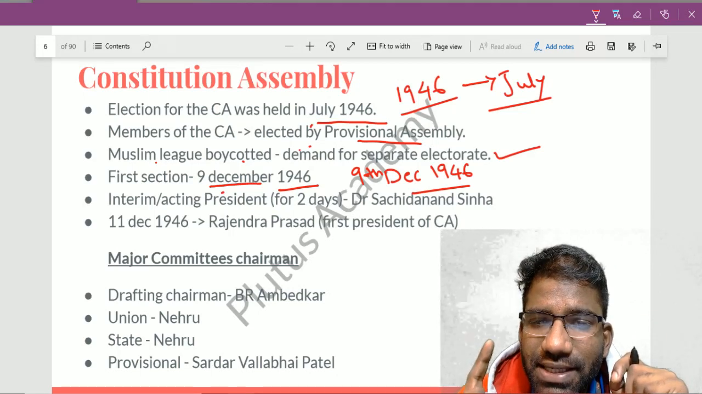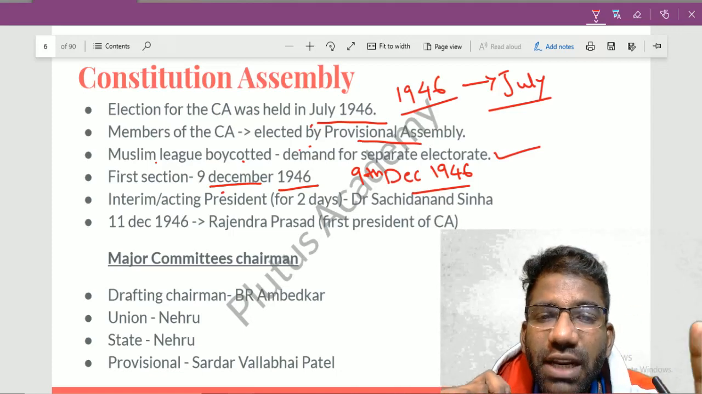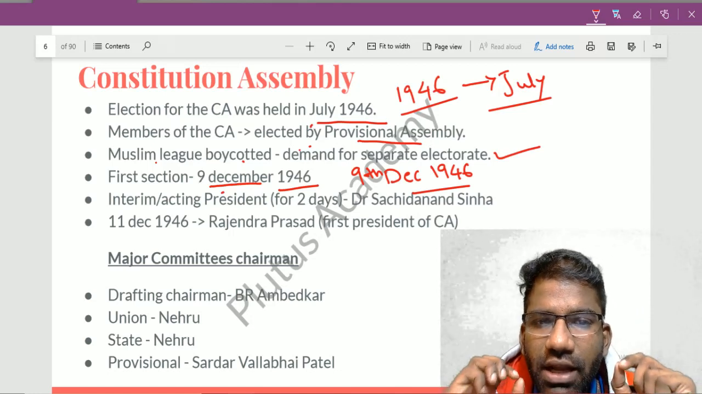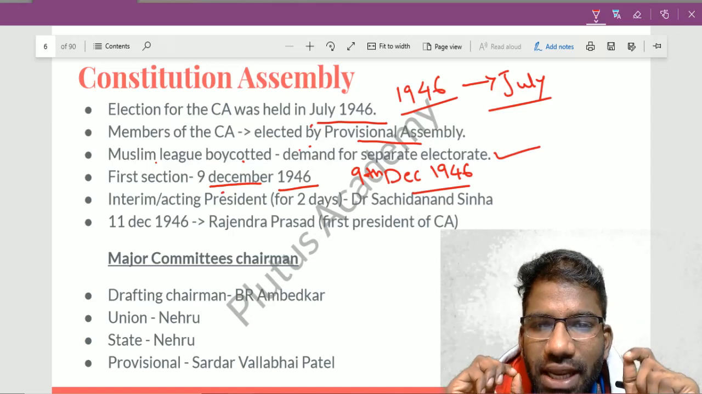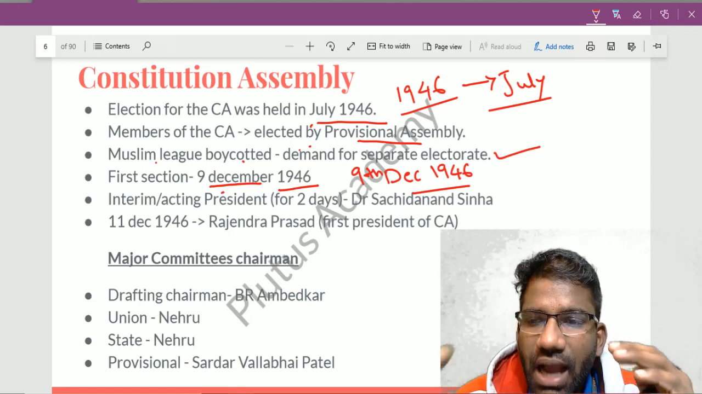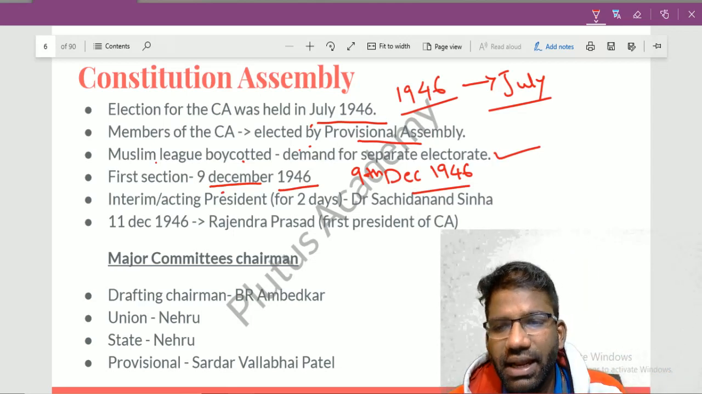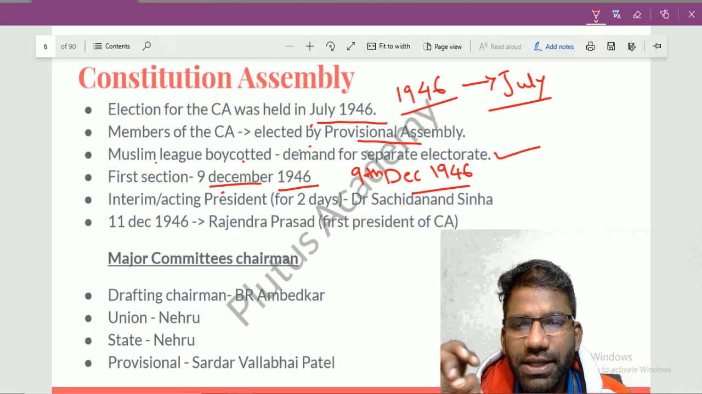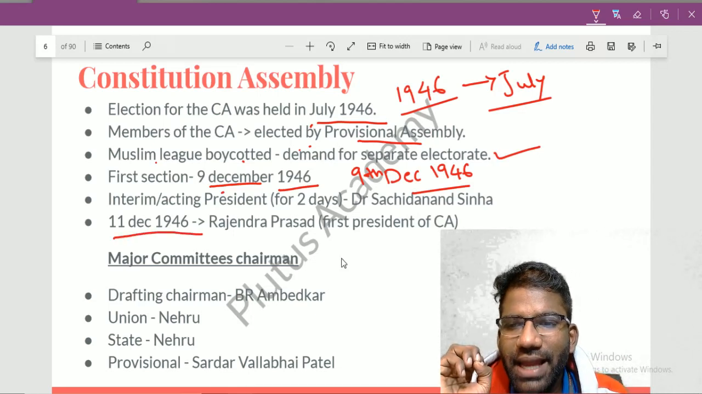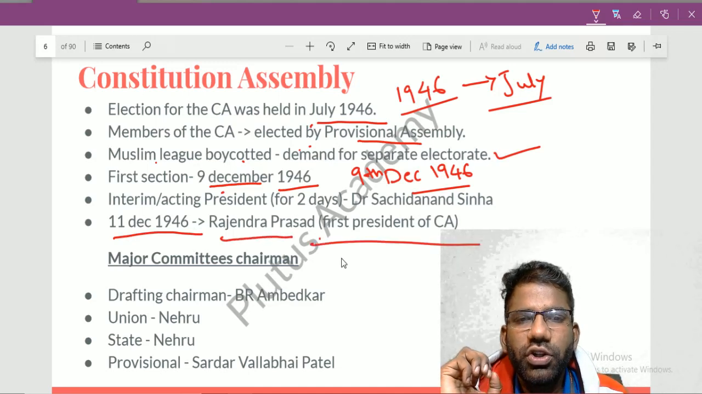The interim president was selected for 2 days, and the first interim president of the Constitution Assembly was Dr Sachidanand Sinha. After the first meeting on 9th December 1946, the election procedure to elect the president of the Constituent Assembly went on for 2 days, and on 11th December 1946, Dr Rajendra Prasad became the first president of the Constitution Assembly.